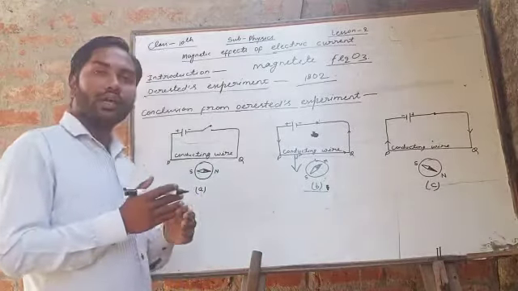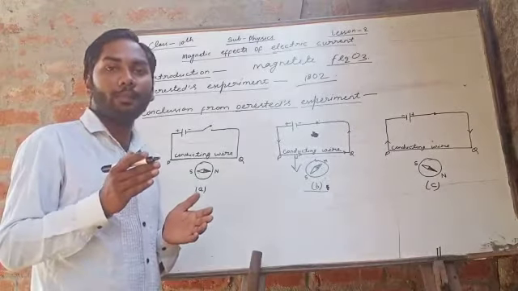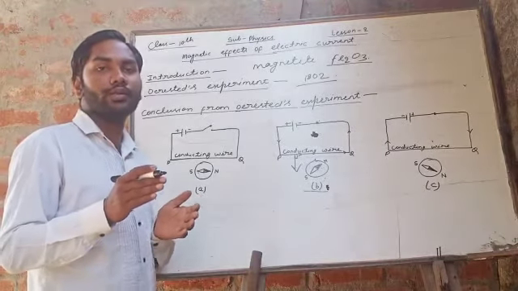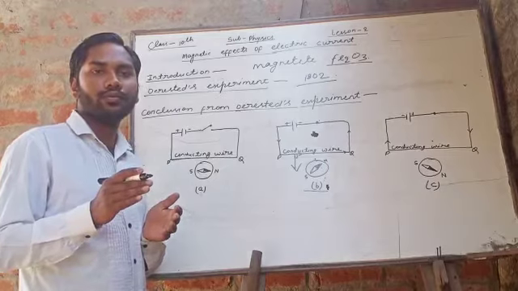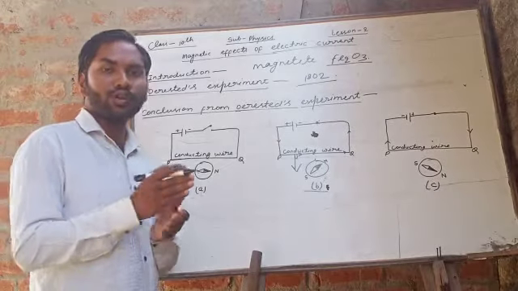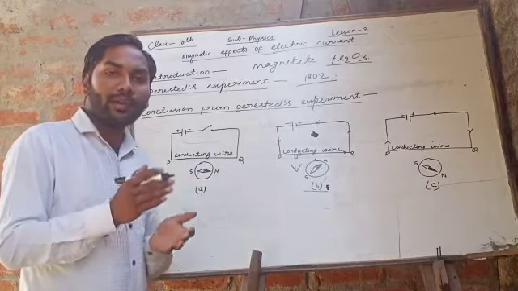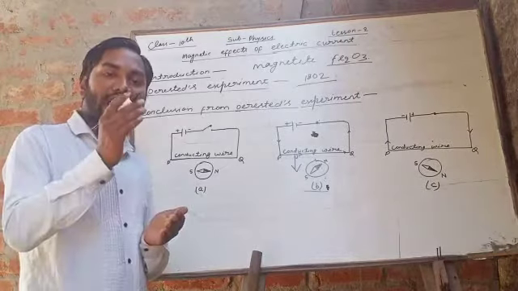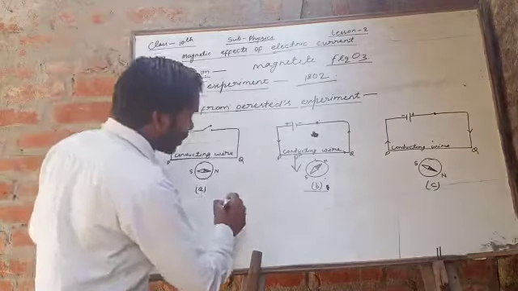The second method is known as Ampere's swimming rule. Suppose a man is swimming along with a conductor.